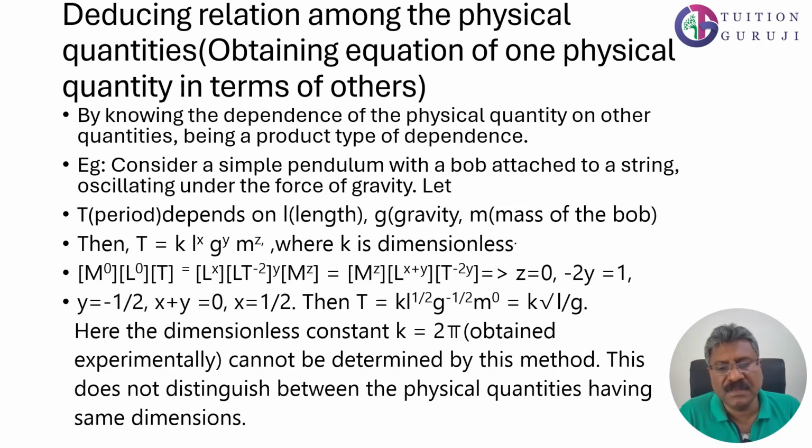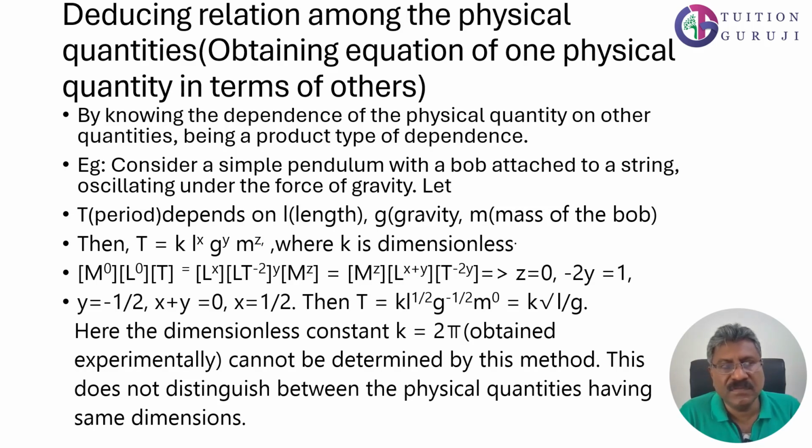For example, a simple pendulum with a bob attached to a string oscillating under the force of gravity. The time period T depends on the length, the gravity and the mass of the bob. Then T is proportional to L raised to x into g raised to y into m raised to z.